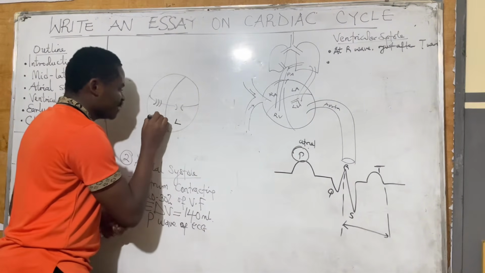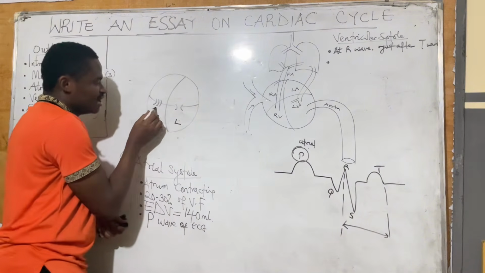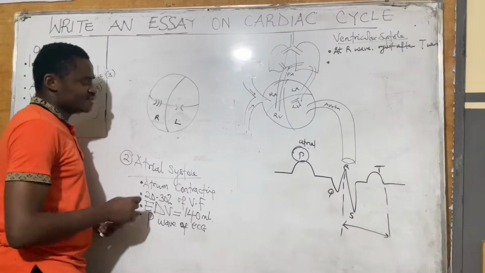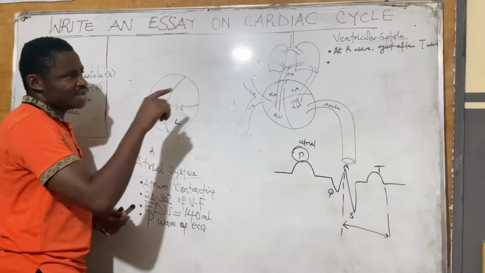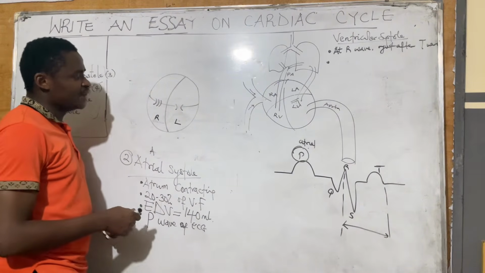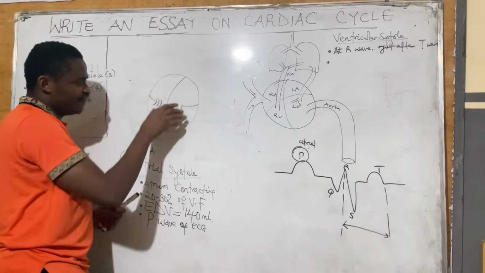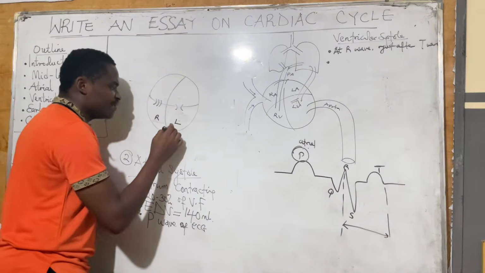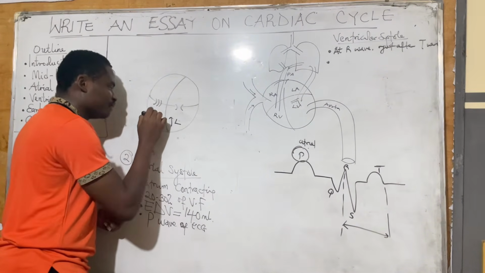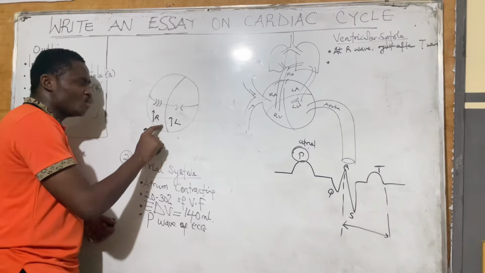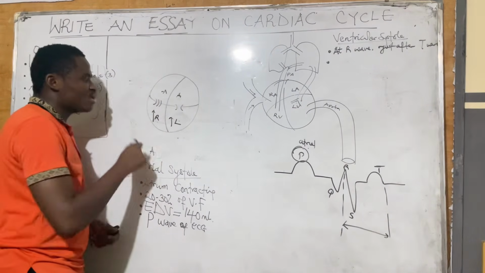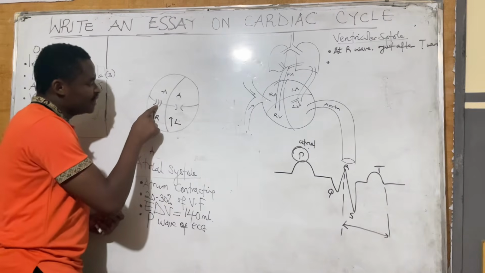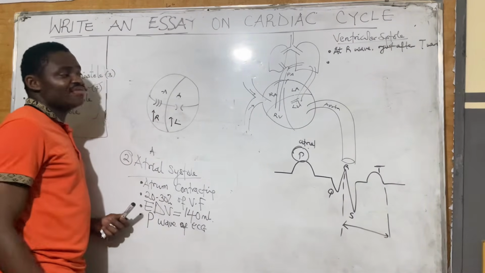So on the left side, we have the bicuspid. On the right, we have the tricuspid. Both of them are also called atrioventricular valves. The second thing that happens in ventricular systole is that as we have filled the ventricles, ventricular pressures are beginning to build up. They will build up to the point where they are more than the pressures we see in the atrium. And that will cause the closure of the atrioventricular valves.